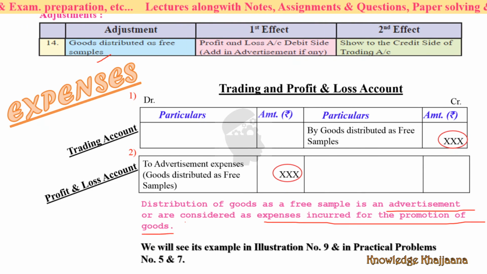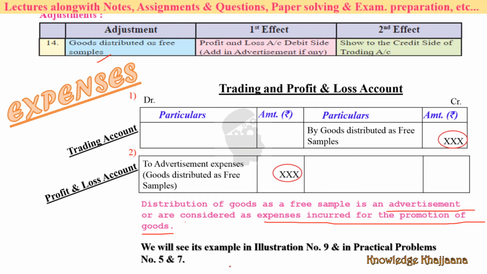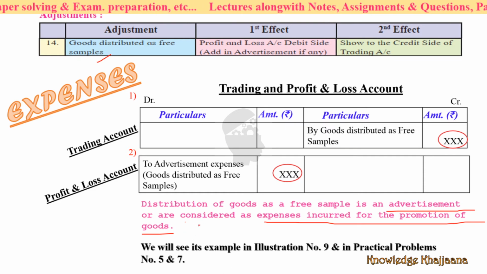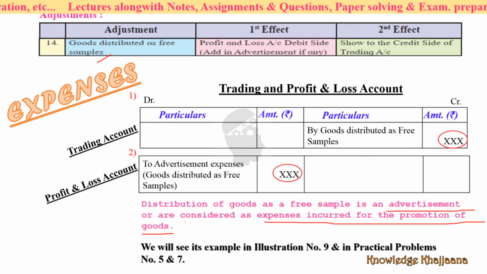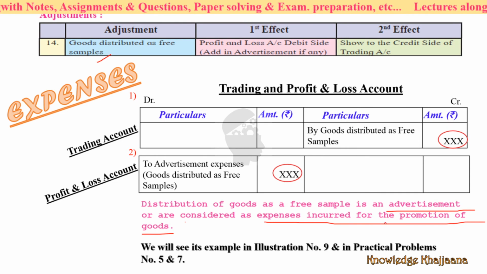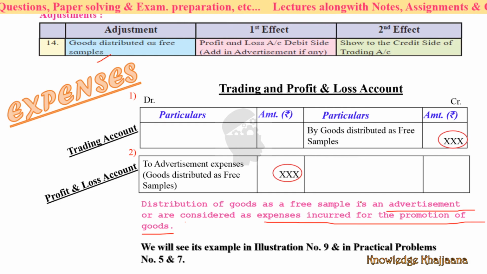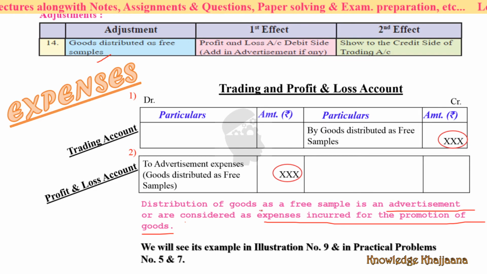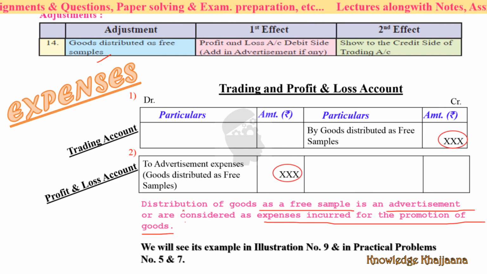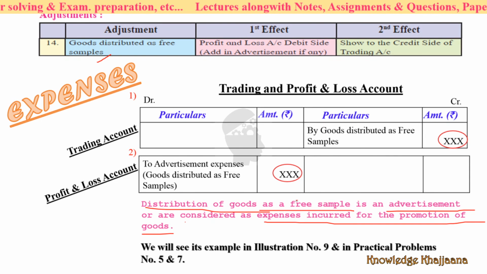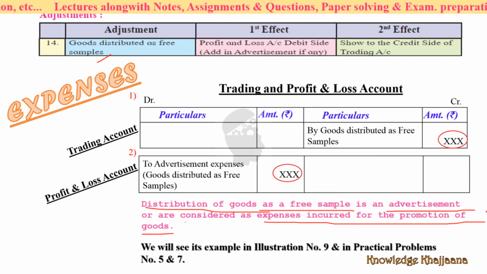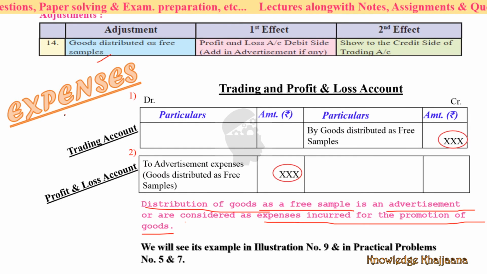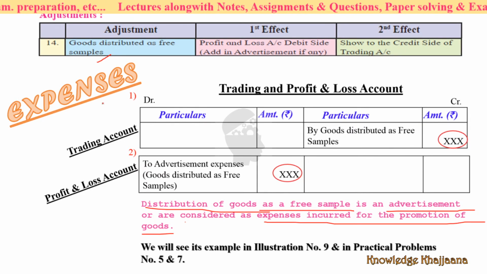If they are new in that business or that specific goods, then for the promotion they can make the advertisement. For the advertisement purpose they can give free samples. So it is an expense for the business, for the company.